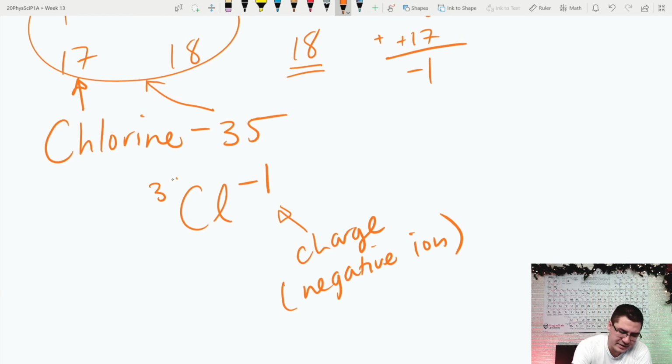A lot of times we write the mass number up in the upper left-hand corner. And if we really want to go overboard, we can say that this is element number 17. So chlorine has 17 protons. This specific isotope has a mass number of 35, and it has a charge of -1. Okay, so do one more for you.